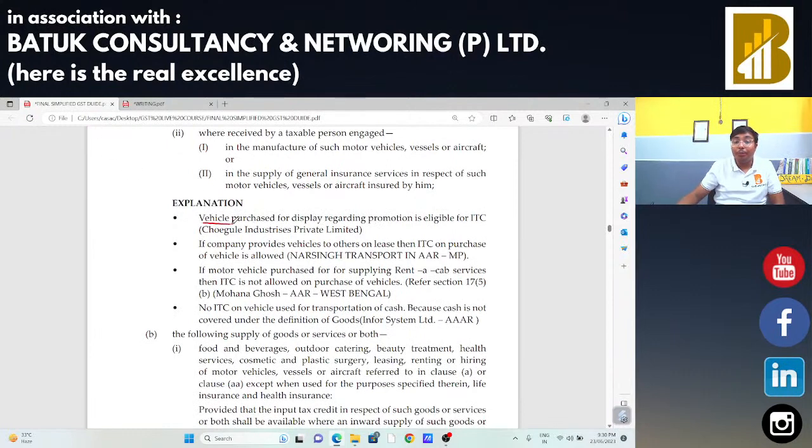If someone is going to buy a vehicle for promotion, for display purposes, in that case input tax credit is allowed. Suppose I am a dealer, and for display purposes I am buying certain motor vehicles. In that case input tax credit is allowed and the same discussion applies here.